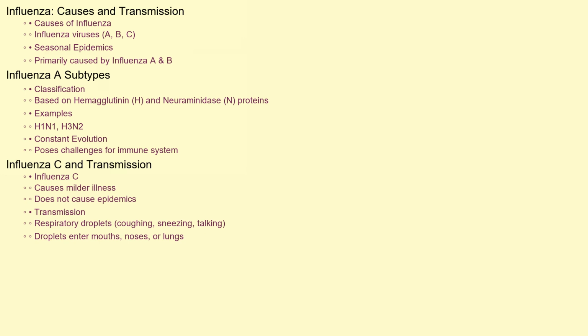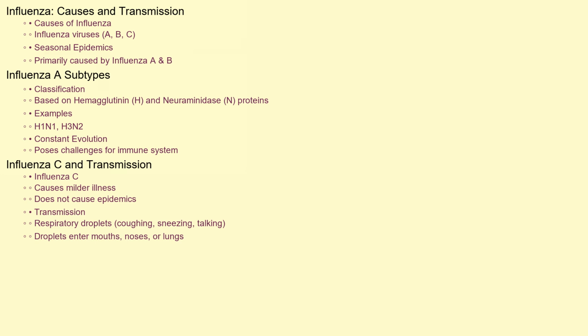Influenza is primarily caused by influenza viruses, specifically types A, B, and C. Types A and B are responsible for seasonal epidemics of the flu. Influenza A viruses are further classified into subtypes based on two proteins on their surface, hemagglutinin H and neuraminidase N. These subtypes, like H1N1 or H3N2, are constantly evolving, making it challenging for our immune systems to keep up. Influenza C viruses generally cause milder respiratory illness and are not thought to cause epidemics.